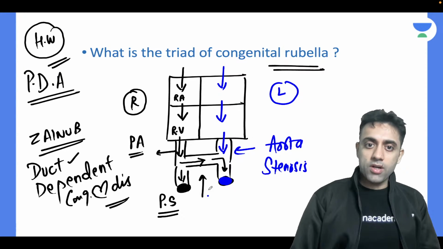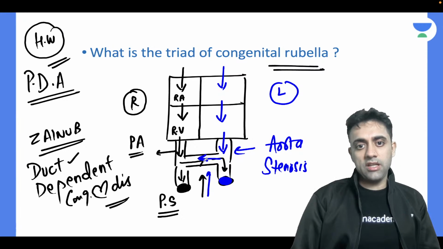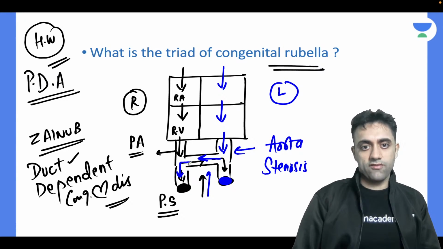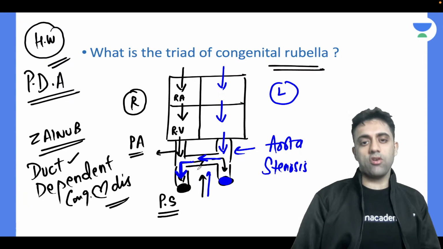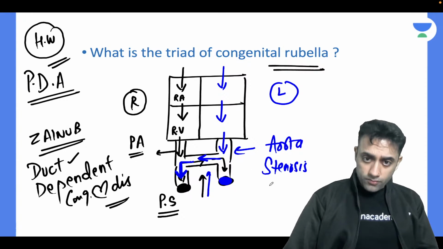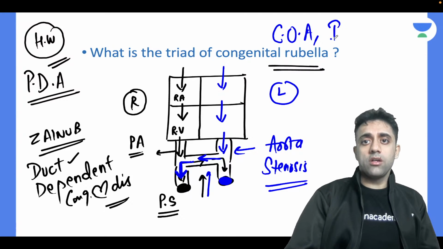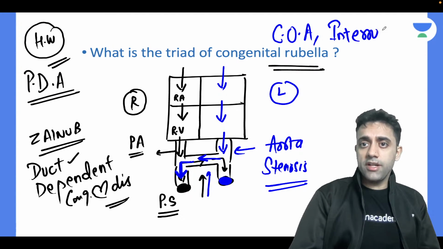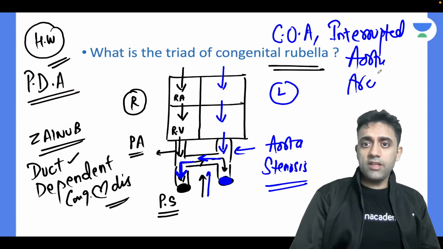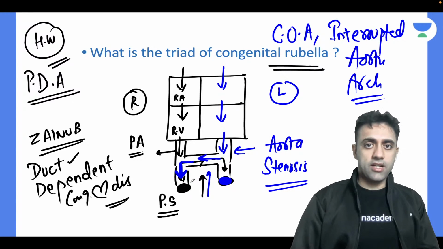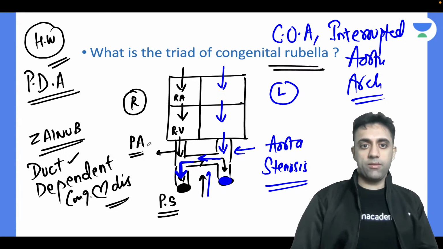Again I want a ductus arteriosus for the bifurcation of the blood. So aortic stenosis, coarctation of aorta, interrupted aortic arch, in all these conditions I want to keep the ductus arteriosus open, so I'll intentionally keep it open.